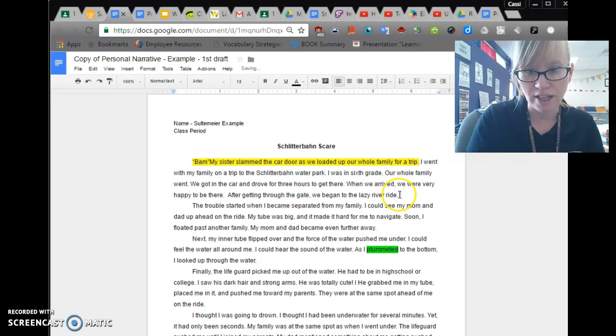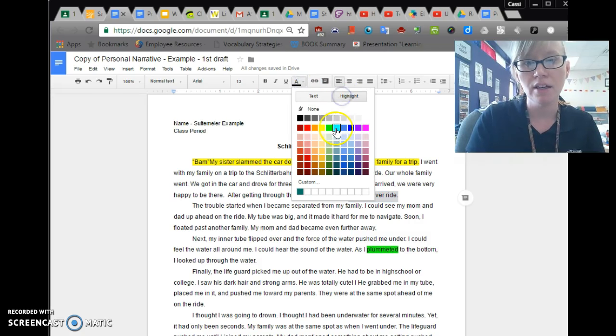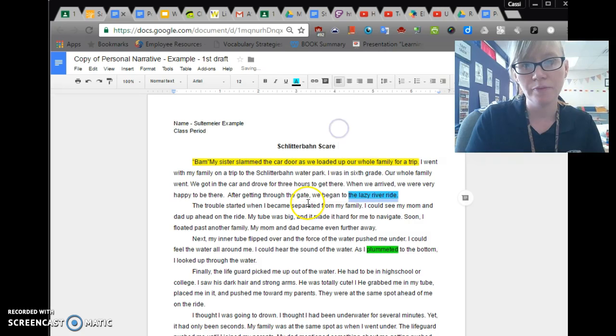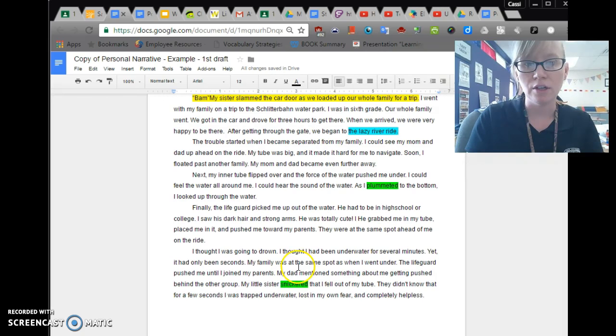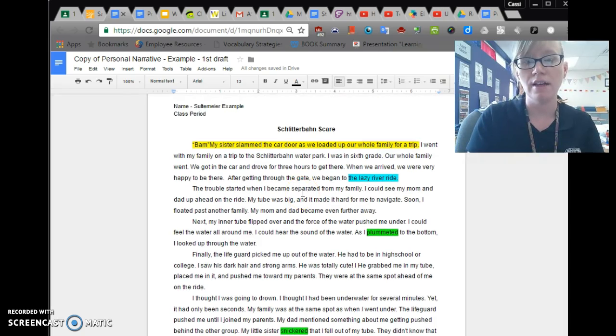Okay, so I changed that. I went from being vague to very specific. Specific details are going to be highlighted in blue. So I'm going to go up here and use the lighter color blue, and bam, now I have two verbs and one specific detail. All right, that's what I did. See what you can find in your own paper.